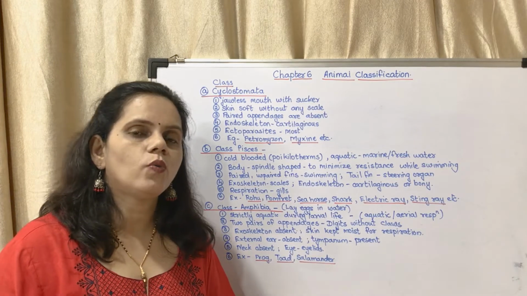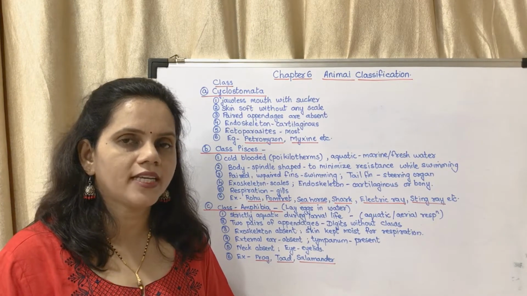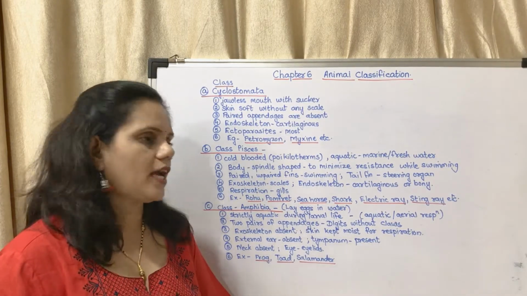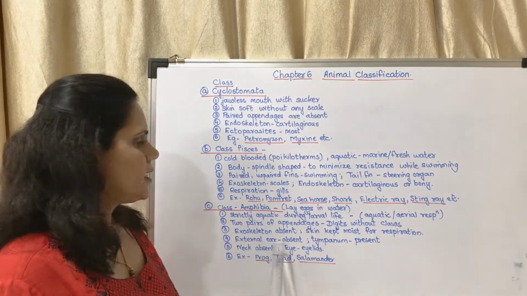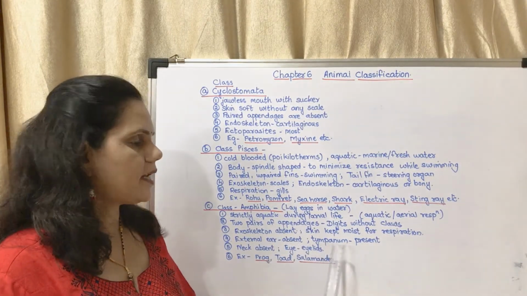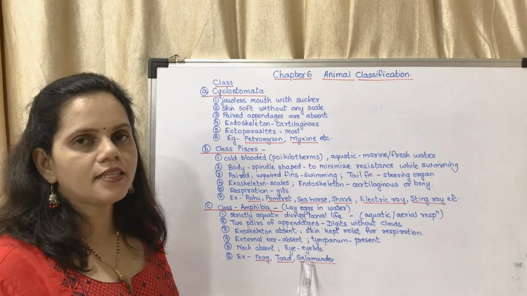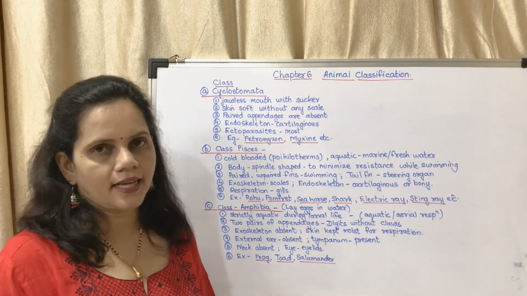While in water, they respire with the help of moist skin, so their skin is very soft, watery, moist. The external ear is absent, but tympanum is present. The neck is absent. The eyes are with eyelids. Examples: frog, toad and salamander.